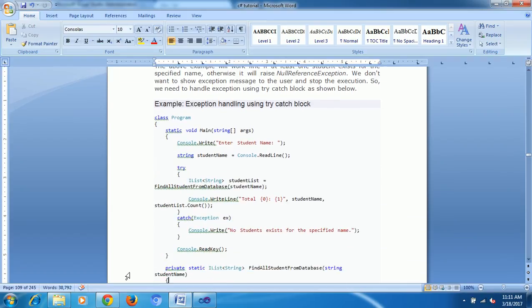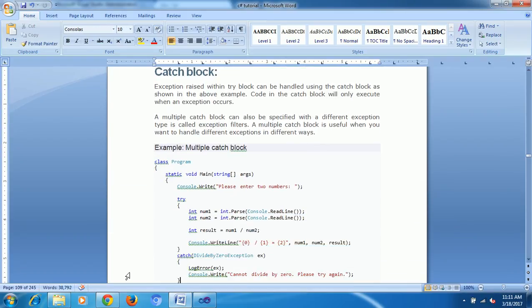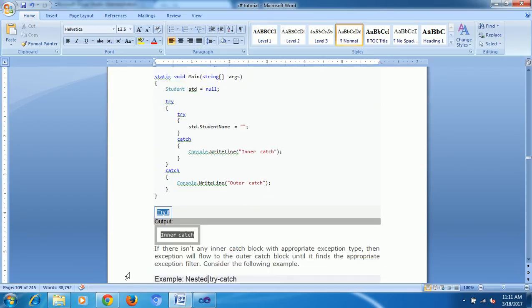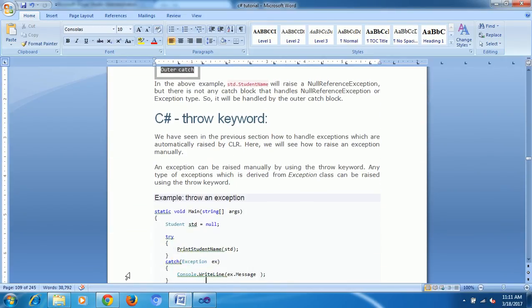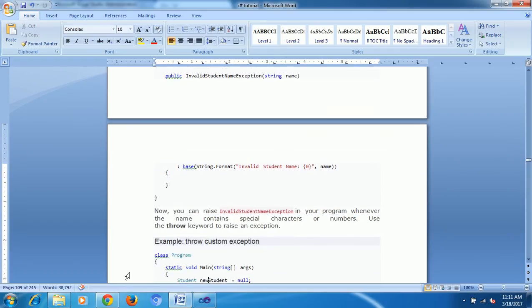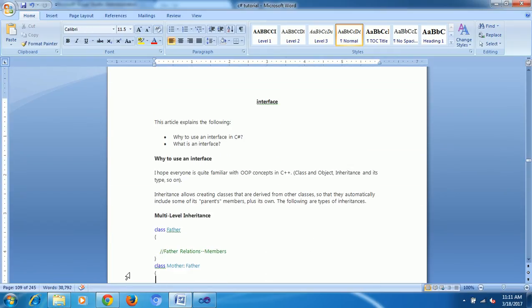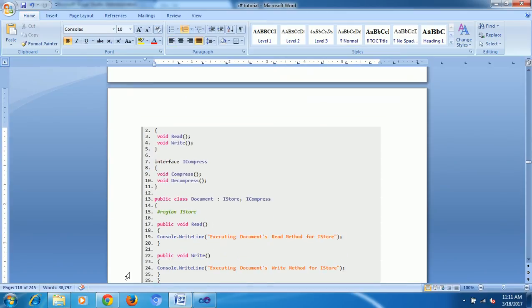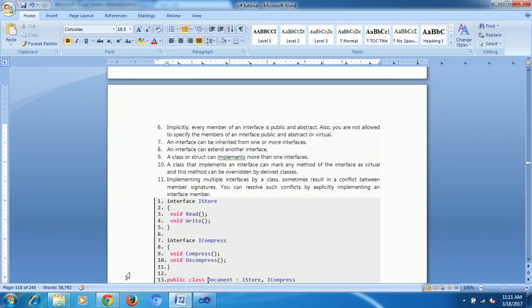I will show you one example. Afterwards, nested try and custom exceptions. Okay, interfaces. Tomorrow I will cover exceptions and interfaces.